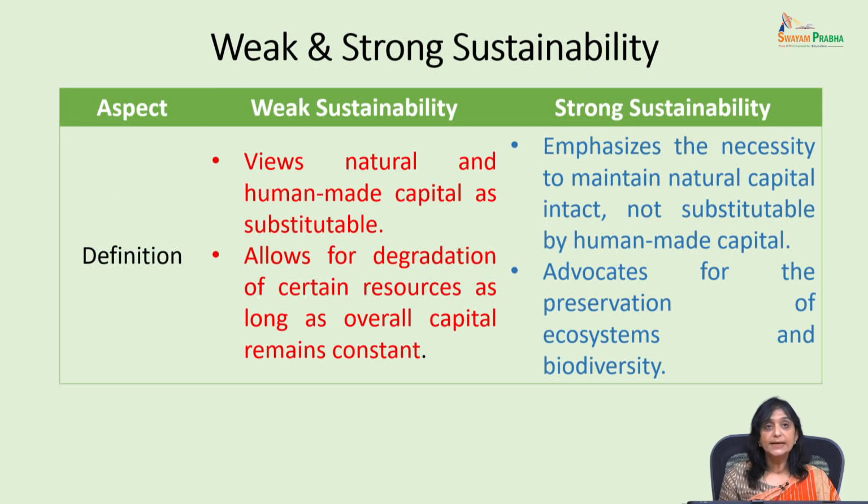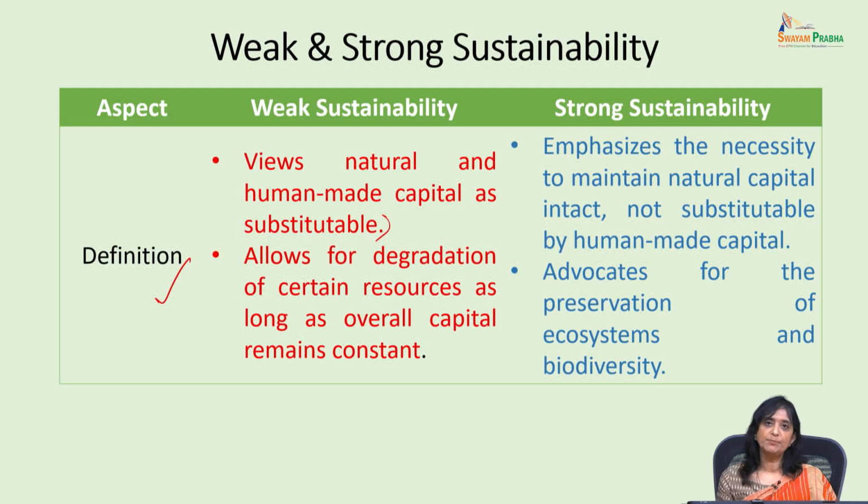Now, let us do it in a tabular form, aspect by aspect, the difference between weak and strong sustainability. The first aspect we are taking is based on the definition. What does it say? According to weak sustainability, it views natural and human-made capital as perfectly substitutable.